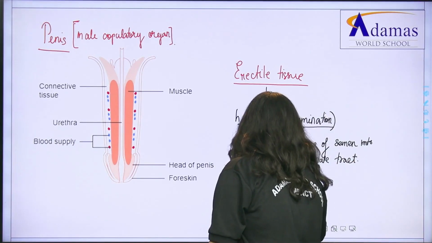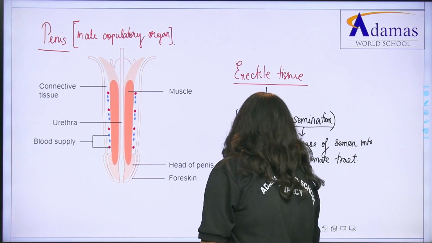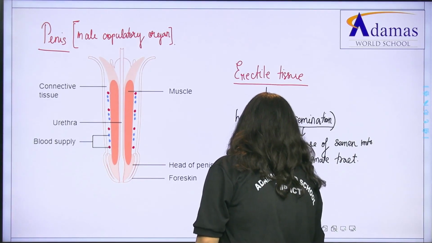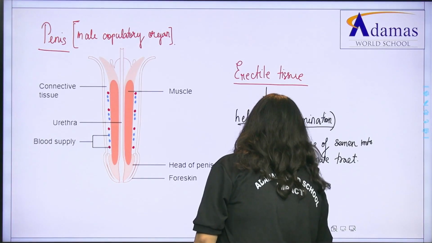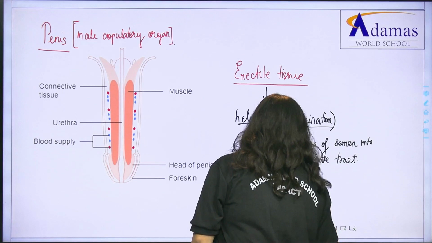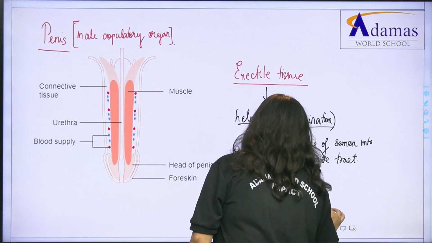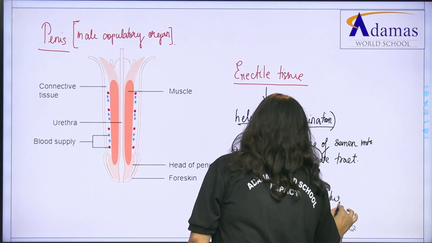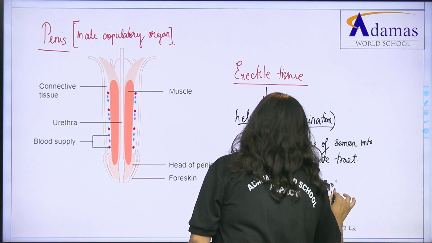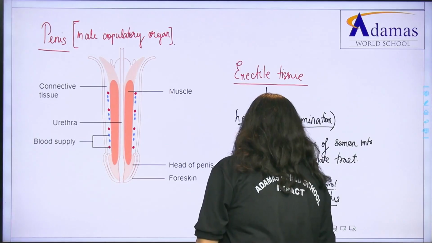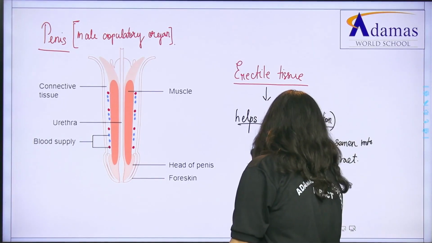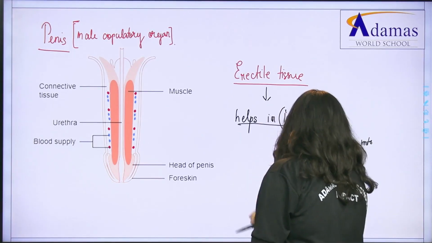Finally, it is released outside through the urethral meatus. Okay, this point is like not much required, तो यहीं तक याद रखो.